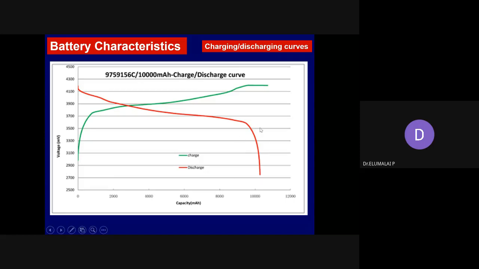At the end of discharging, there is a sharp decrease in the voltage, whereas until 3.7 it is very slow. This is a characteristic of the battery. It is demanded. We call this type of curve a plateau potential or plateau curve.